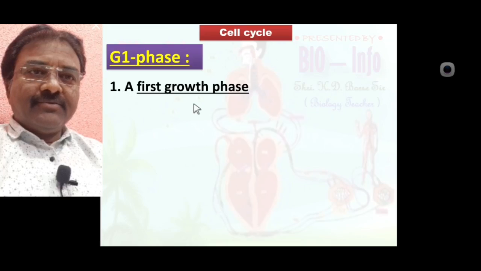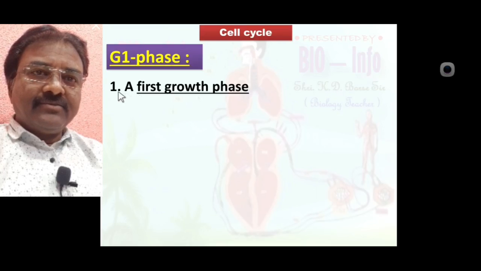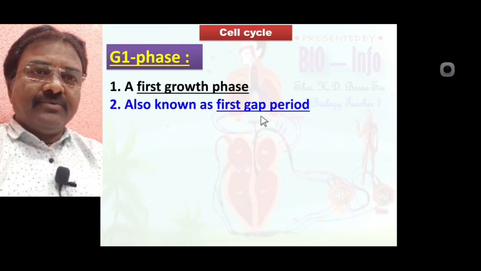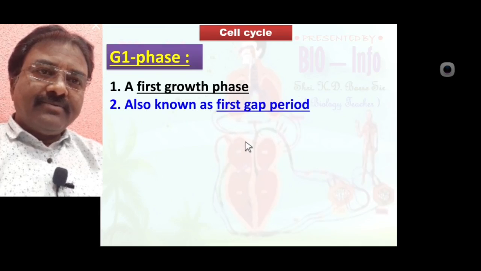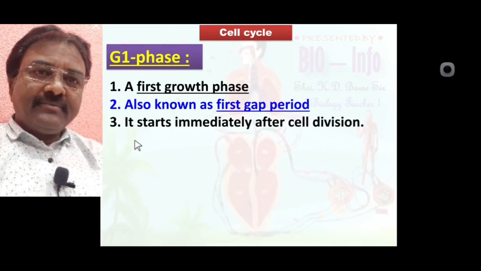G1 phase is also called the first growth phase, also known as the first gap period. It starts immediately after cell division, means before G1 phase, the mitotic phase takes place.